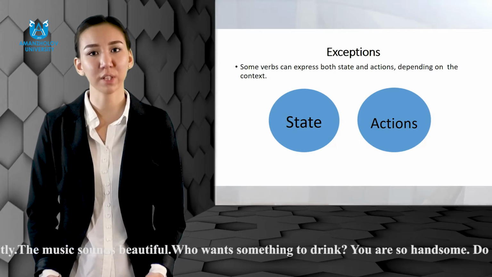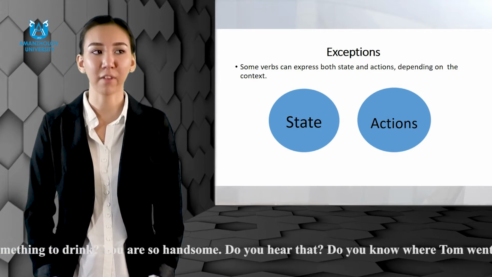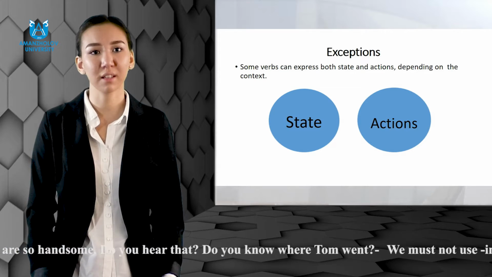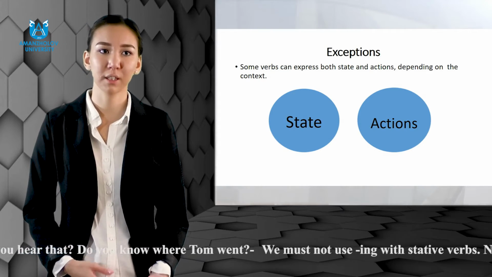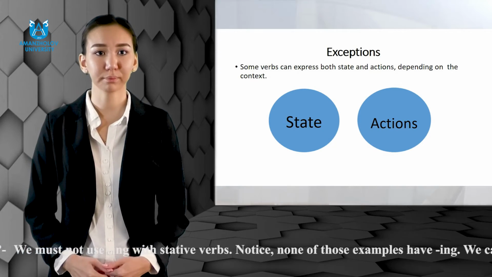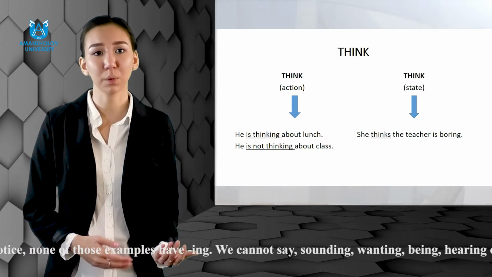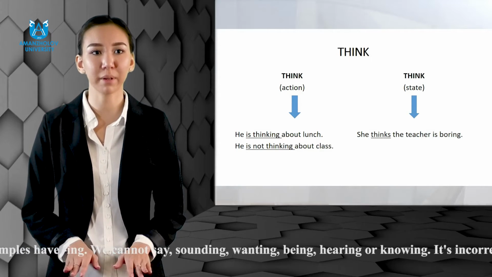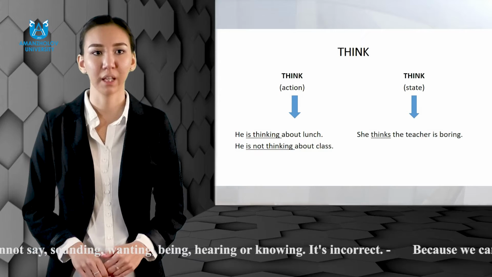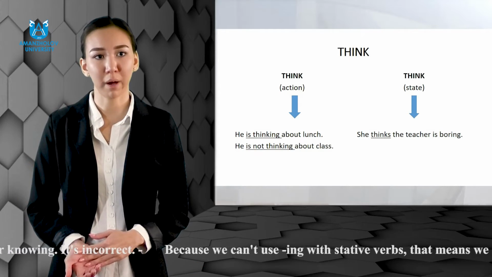We must not use ing with stative verbs. Notice none of those examples have ing. We cannot say sounding, wanting, being, hearing, or knowing. It's incorrect, because we can't use ing with stative verbs. That means we can't use stative verbs in any progressive tenses. Well, there are some exceptions you should know about.